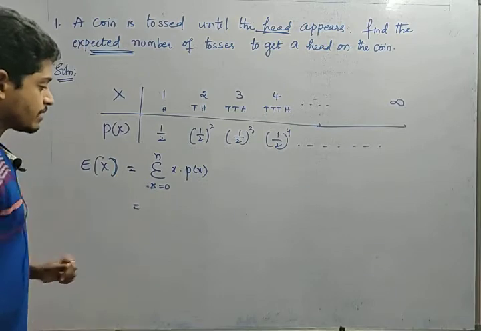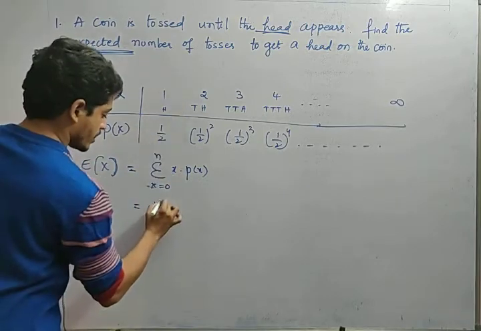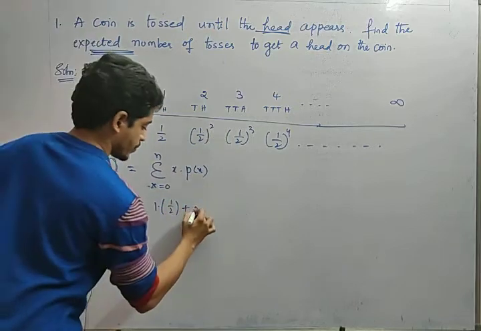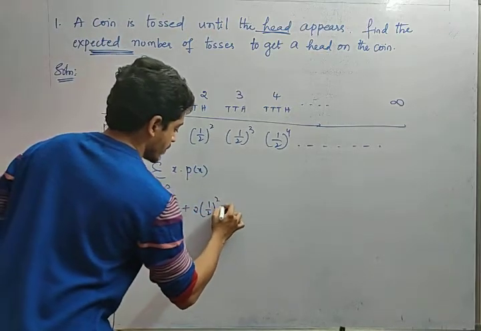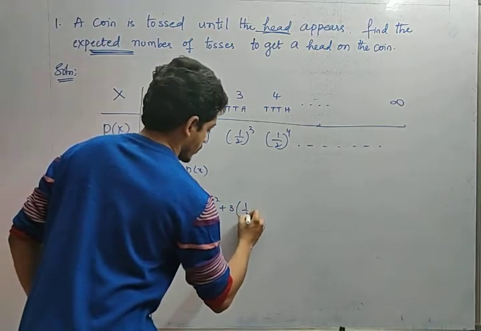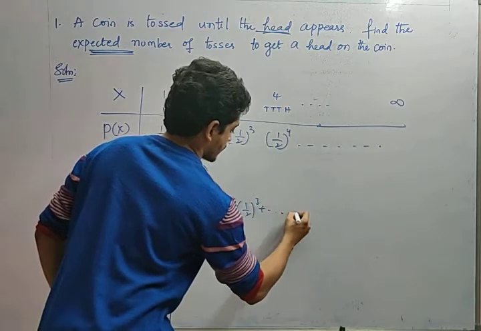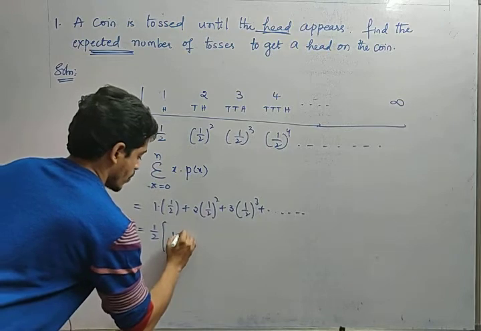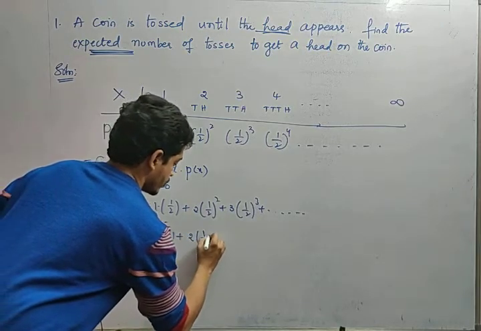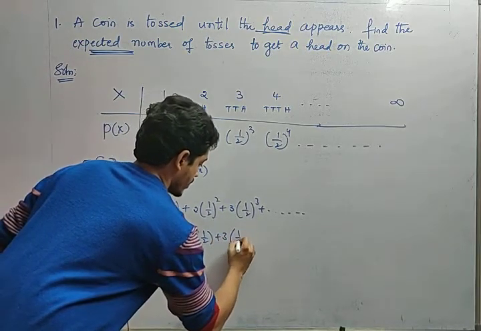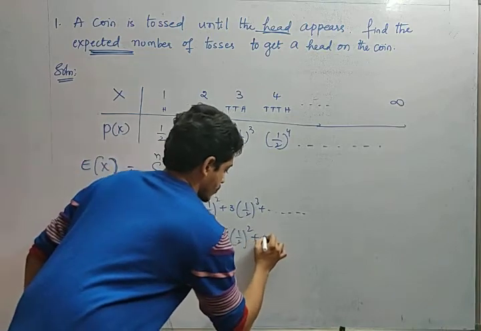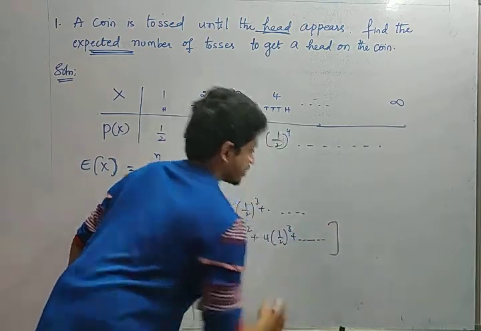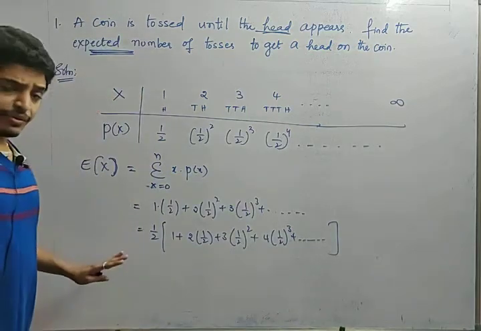So see, what is x, friends? 1. 1 into 1 by 2 plus 2 into 1 by 2 whole square plus 3 into 1 by 2 whole cube plus, and so on. So if I take 1 by 2 as common, 1 plus 2 into 1 by 2 plus 3 into 1 by 2 whole square plus 4 into 1 by 2 whole cube, and so on.